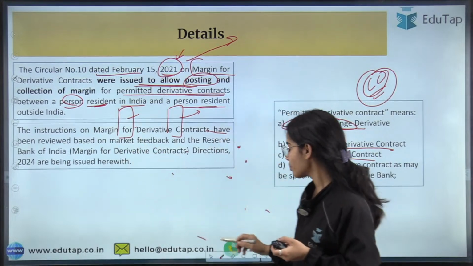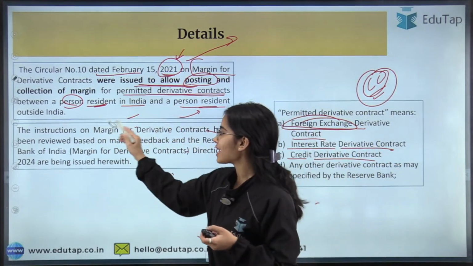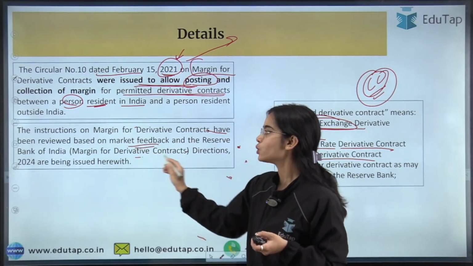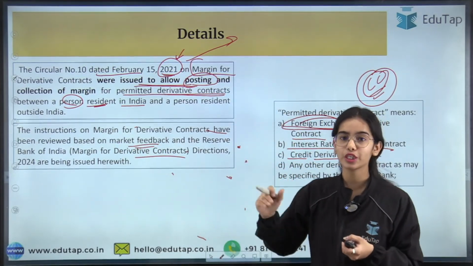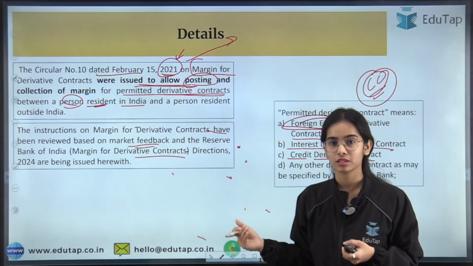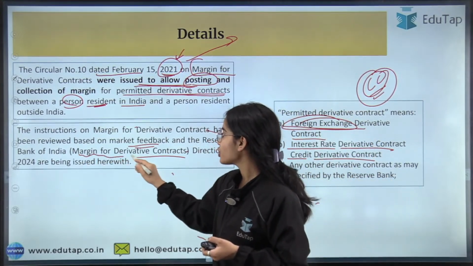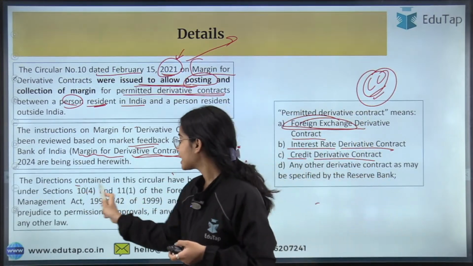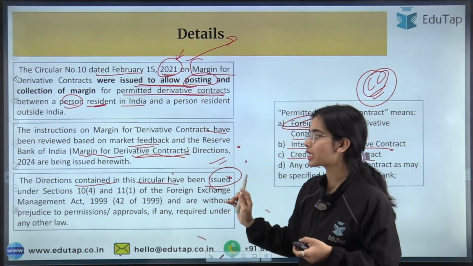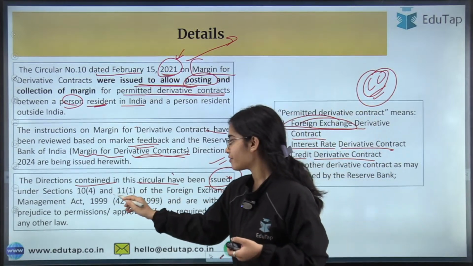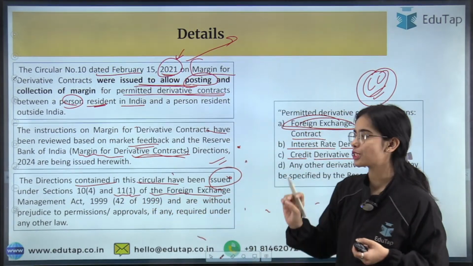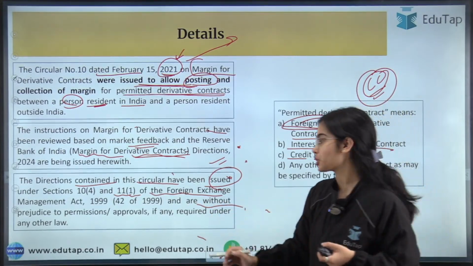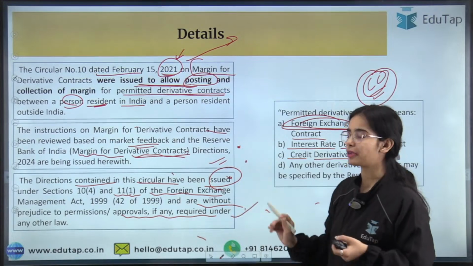So instructions on margin for derivative contracts have been reviewed based on the market feedback, and the new directions have been released. That is the margin for derivative contract, the new directions have been released, okay. The directions contained in this circular have been issued under section 10(4), 11 subsection 1 of the Foreign Exchange Management Act of 1999, and are without prejudice to permission, approvals if any required under any other law.